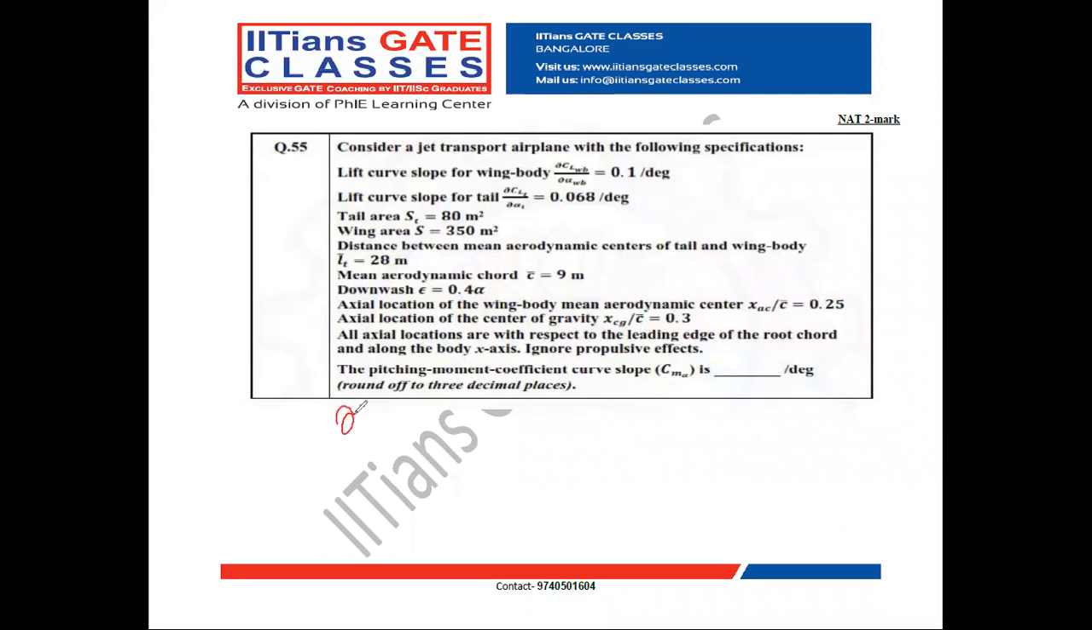Now, ∂Cm/∂α is given as a_w, the lift curve slope, into (h minus h_ac), where h is the CG location, minus η_T V_H into a_T by a_w into (1 minus ∂ε/∂α).